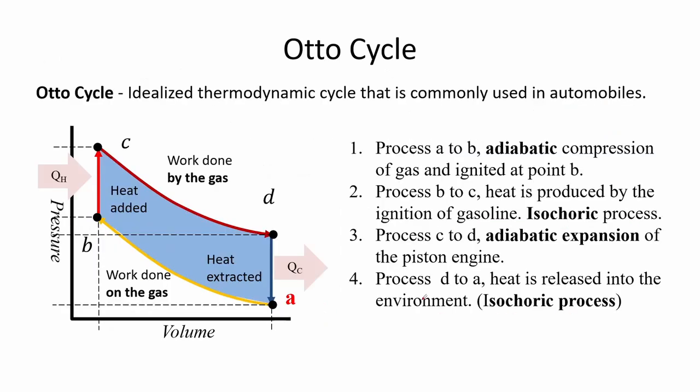An Otto cycle is an idealized thermodynamic cycle that is commonly used in automobiles. The system begins with process A to B, which is an adiabatic compression of gas, ignited at point B. Then at process B to C, heat is produced by the ignition of gasoline in an isochoric process, or constant volume. After that it proceeds to process C to D, which is again an adiabatic process but for expansion of the piston engine. Then finally it goes to process D to A, where heat is released into the environment in an isochoric process.